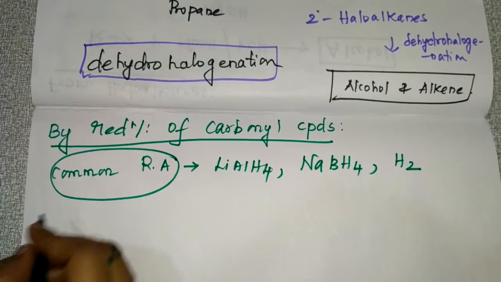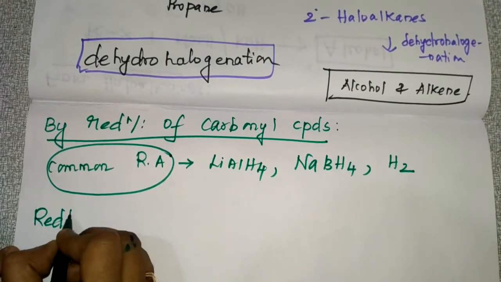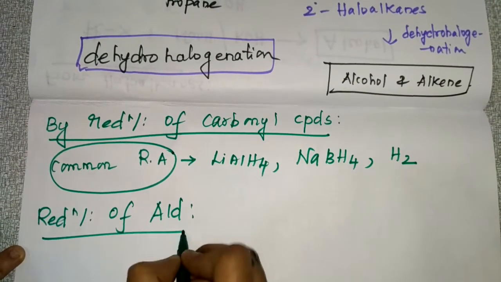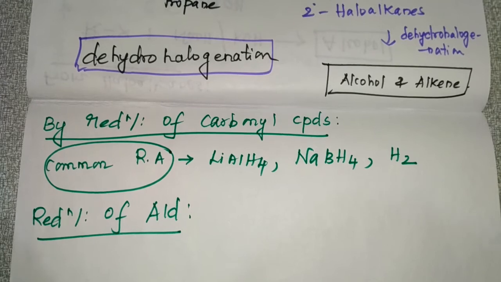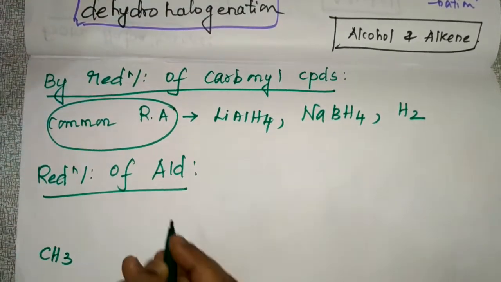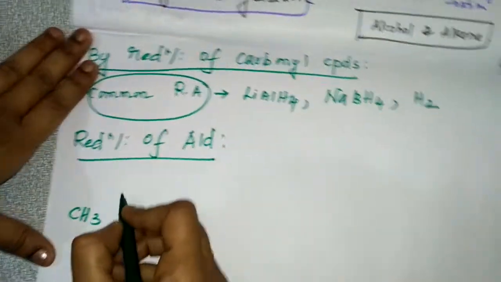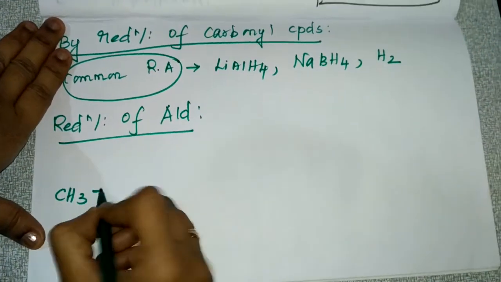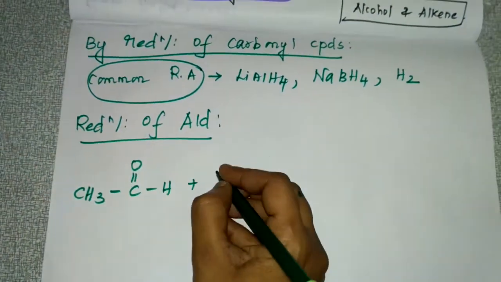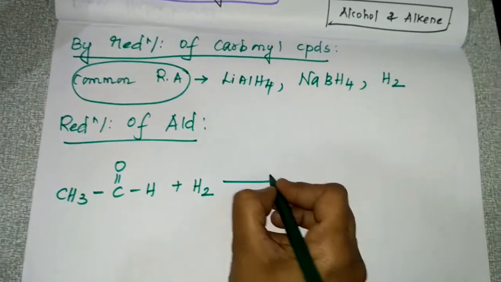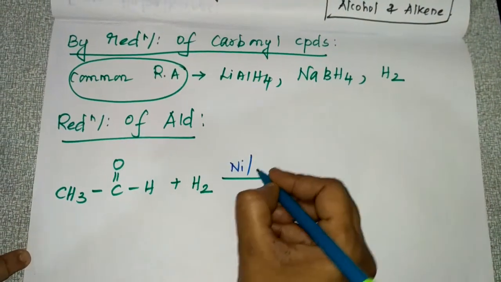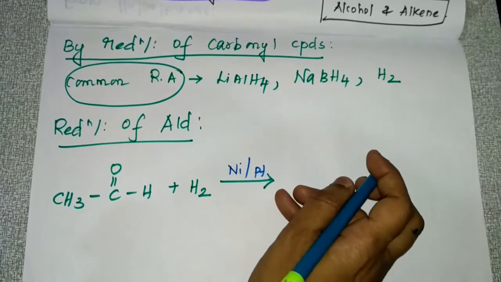Okay, first we will see the reduction of aldehydes. So we'll see how aldehyde will get reduced into alcohol. Here you are taking ethanal, CH3CHO, with hydrogen. Hydrogen means, as I told you, in the presence of nickel or platinum or palladium.